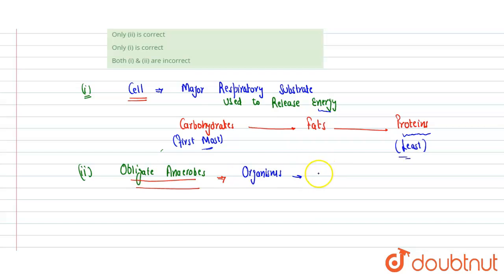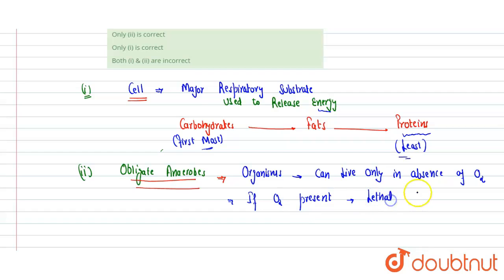Only when there is no oxygen present can they live, and if a certain amount of oxygen is present, it may become lethal to them.